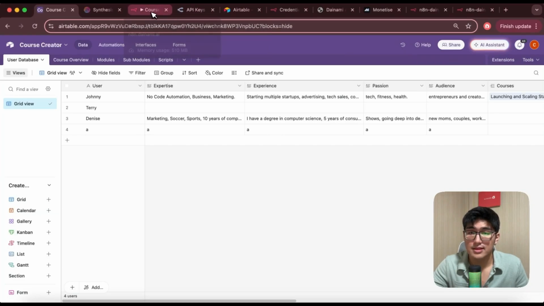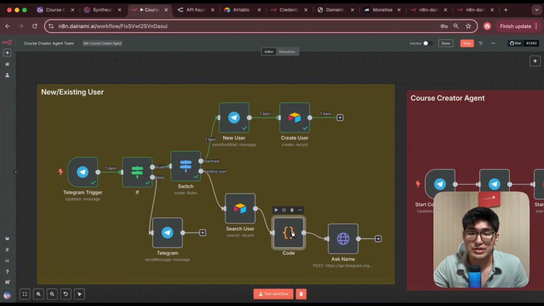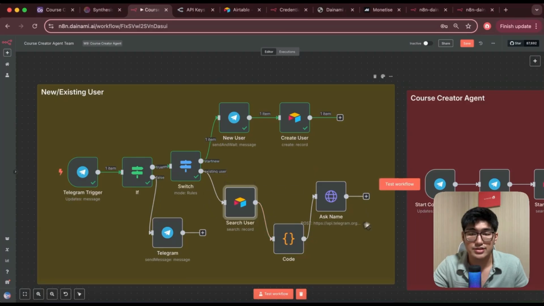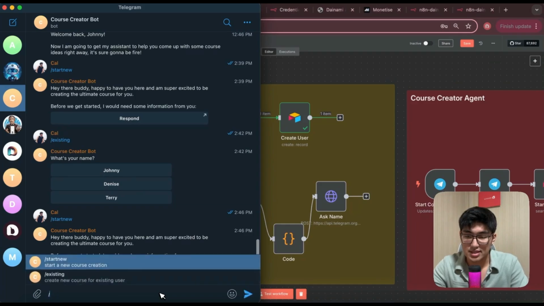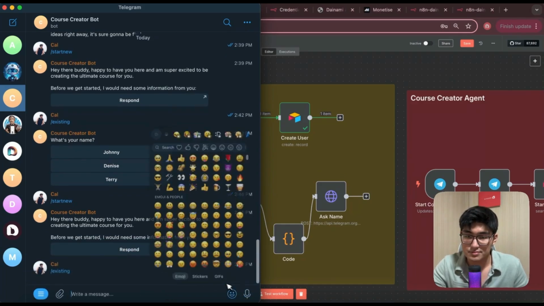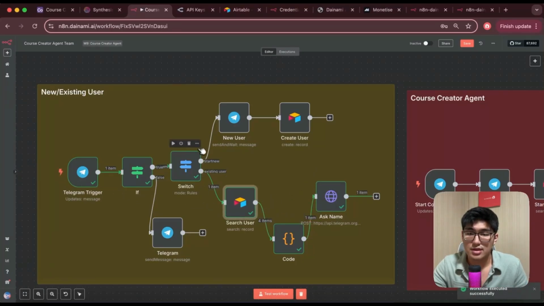Okay, let's go into the bottom section now. Right, so let's say we have already created our user, so we want to use the same user to create new courses for us. We want to trigger that new system, right? And so I'm just going to test it out once. I'm going to show you how that works once again. I'm going to type /existing, test out the workflow, right? And you ask for the name. Perfect. Okay, so let's go into the second part.